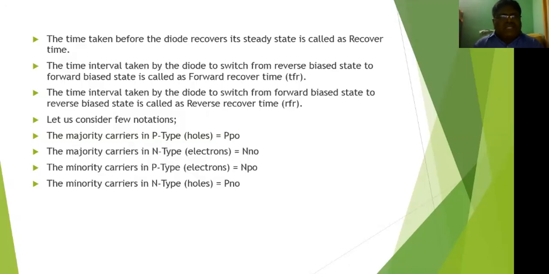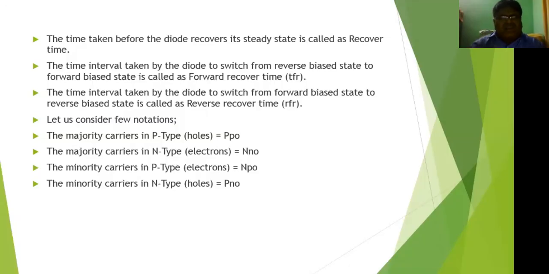Next, the majority charge carriers in N-type are electrons, represented with capital N, suffix small n O. Next, the minority carriers in P-type are electrons, represented with capital N, suffix PO. Likewise, the minority carriers in N-type are holes, represented with letter P, suffix NO.